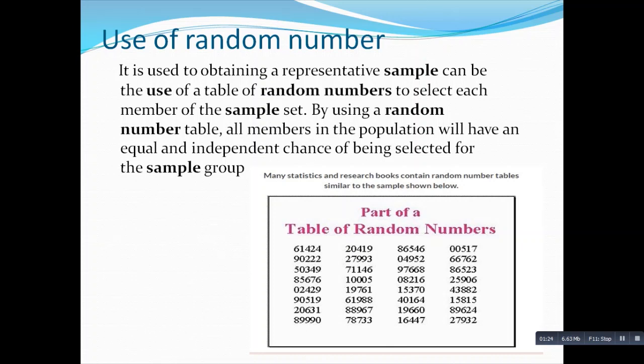As far as the use of random numbers is concerned, it is used to obtain a representative sample, and a table of random numbers can be used to select each member of the sample set. By using a random number table, all members in the population will have an equal and independent chance of being selected for the sample group.